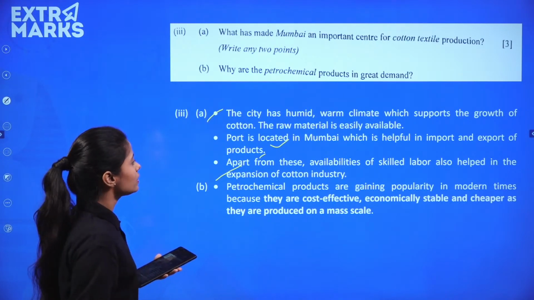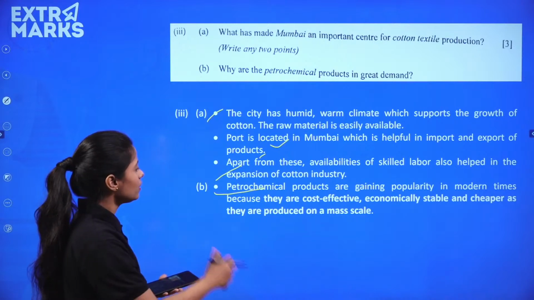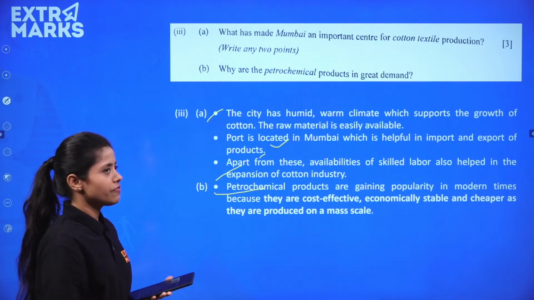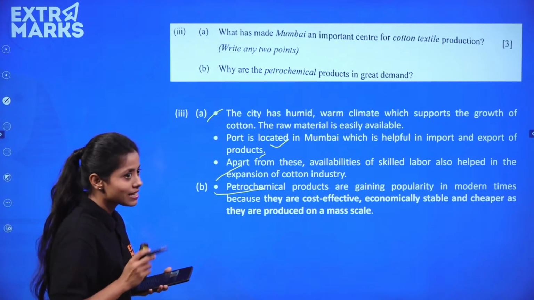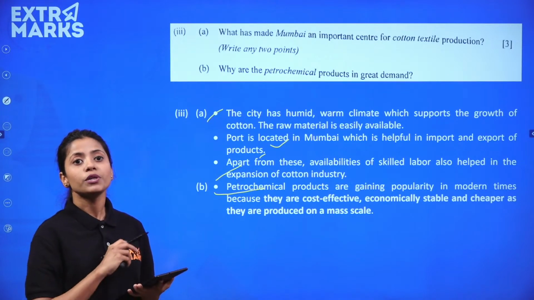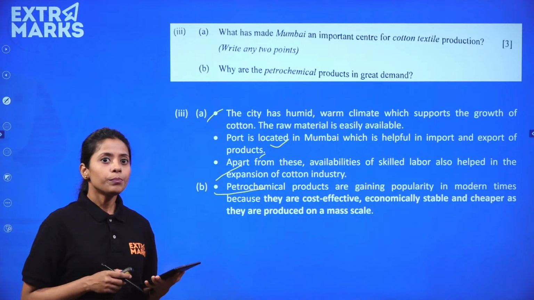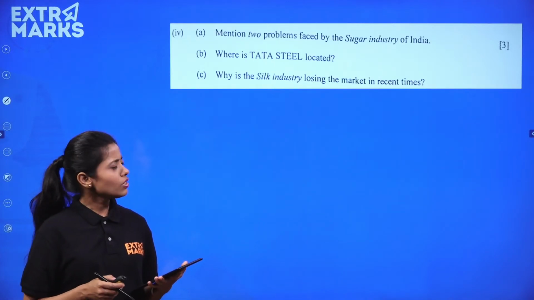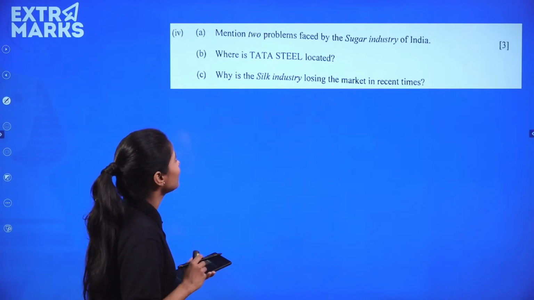expansion of cotton industry in the Mumbai region, है ना। Petrochemical products are gaining popularity in the modern times because they are cost effective. Cost बचाती है. They are very economical and stable, cheaper in the market, and they are produced on a mass scale, very large scale basis. So it was again not very easy, but intermediate as well, right?